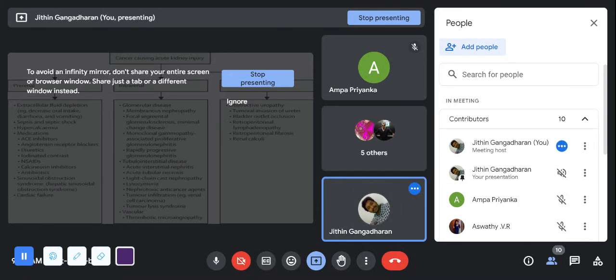Pre-renal condition. When there is a decreased oral intake or loss of fluid, like diarrhea, vomiting, in that condition, what happens? If there is diarrhea or vomiting, the fluid present in the body will be decreased. The heart pumps 5 liters of blood, right? And the kidney needs 1.2 liters of blood per minute.